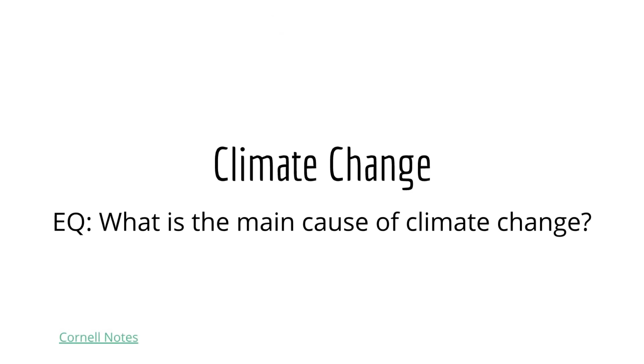Okay, you guys, so we are starting our next little mini unit in earth science, and we're going to talk about climate change. As you're following along, you're going to be filling out your Cornell note sheet. Our essential question is, what is the main cause of climate change? Our vocab word today is climate, and we're looking at the change in climate.